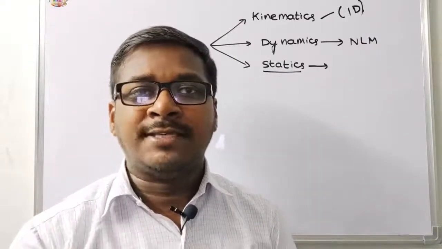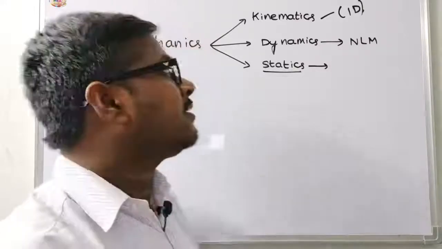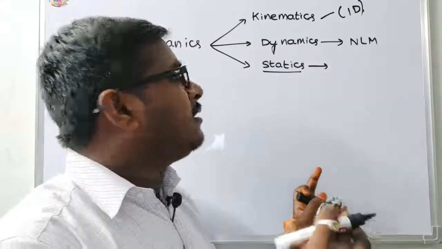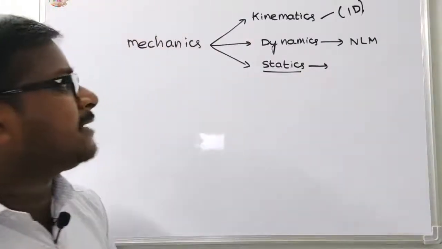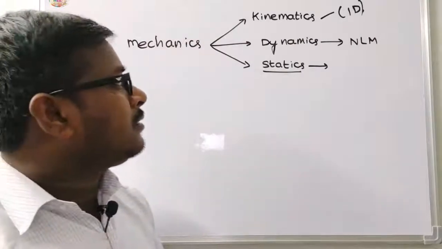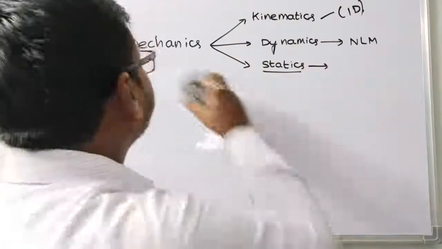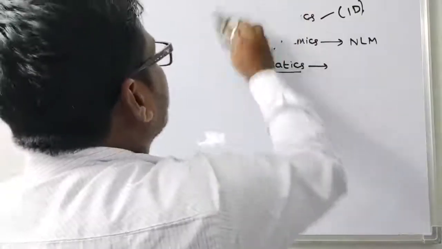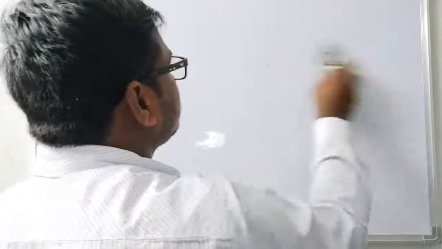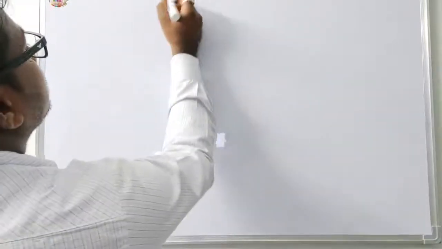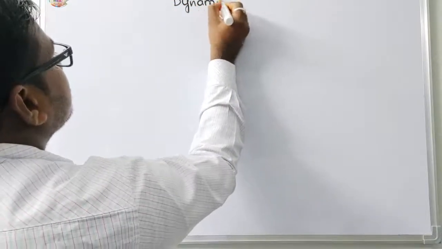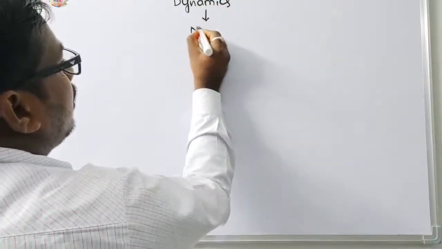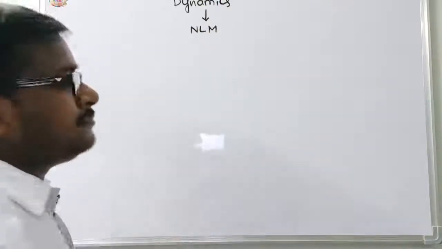This was a brief discussion of kinematics, dynamics and statics. Next, we discuss the topic of dynamics, Newton's laws of motion.